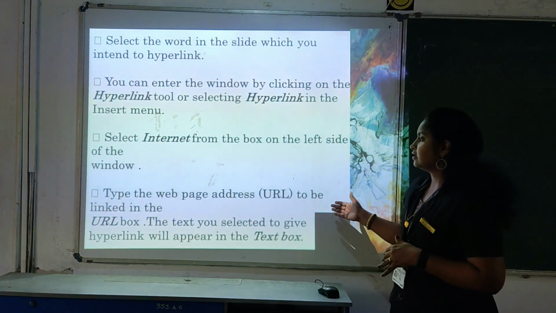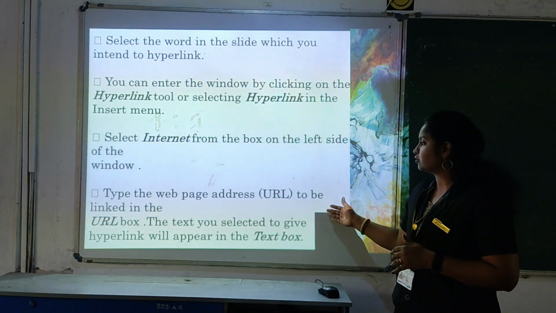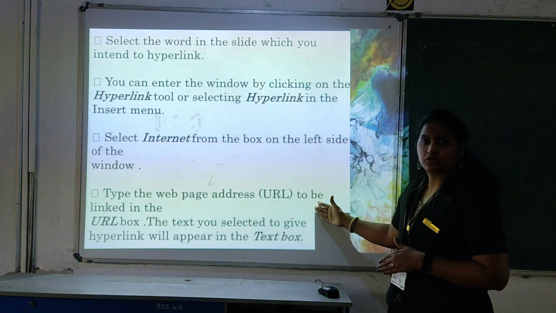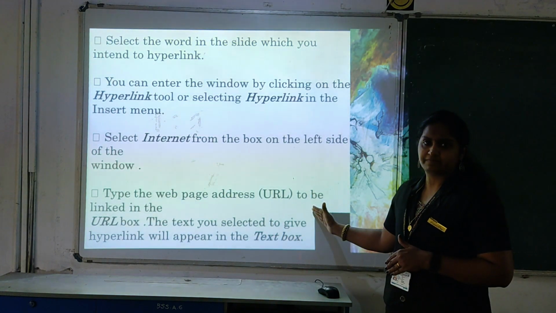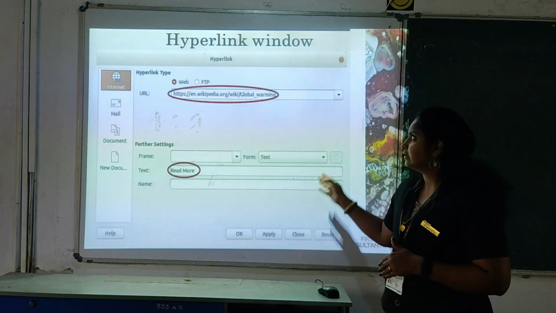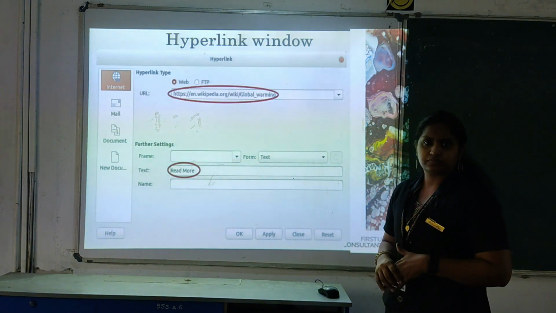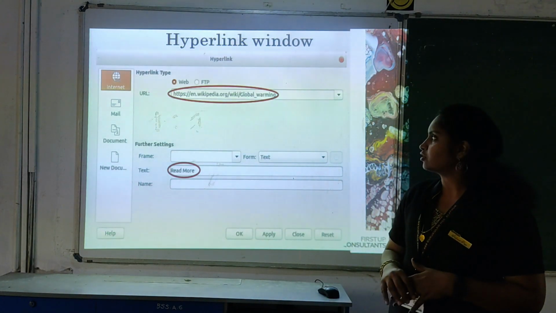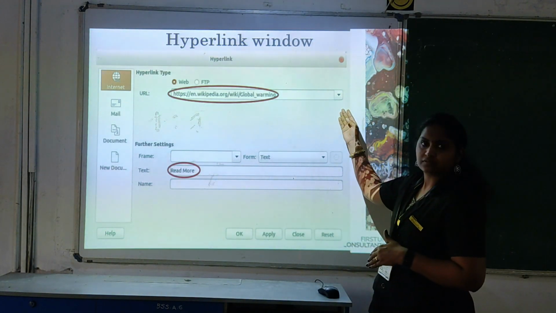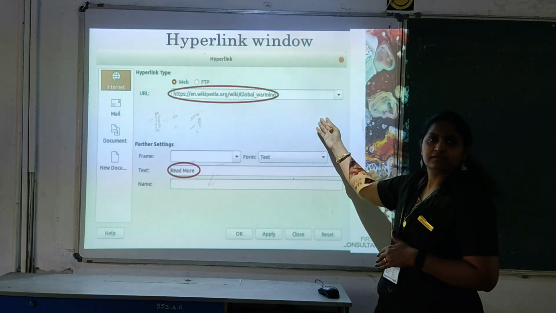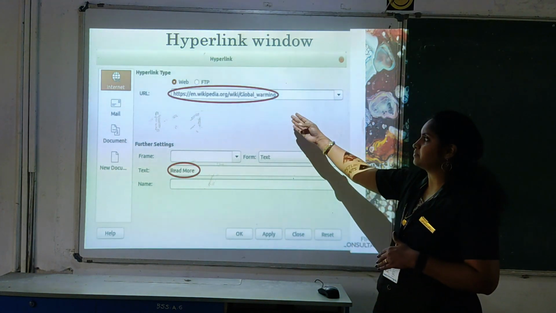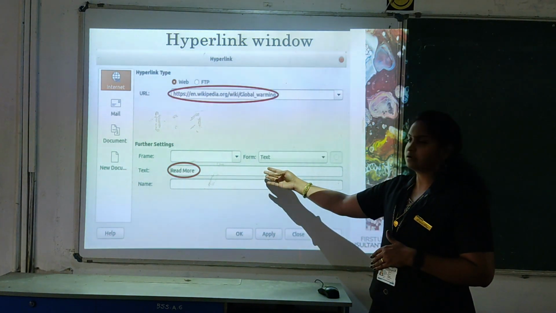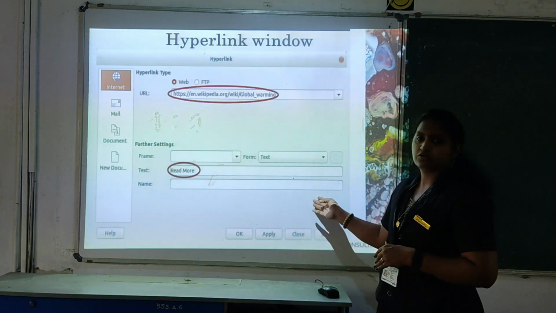Okay, and here if you are selecting the document from a web page or from the internet, you have to type the URL, the website address. Okay, so let's see how to do that. Here you have the hyperlink window. In that you have the first option, internet. If you are selecting the document from the internet, you can choose here from web or the files from a server. Here you can give the web address, and after that you can type the contents, in which font size and settings you can do here.